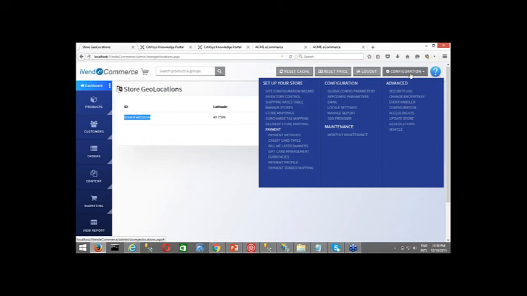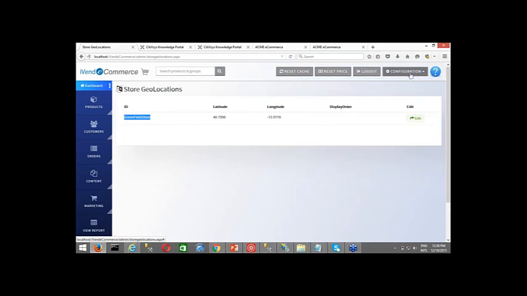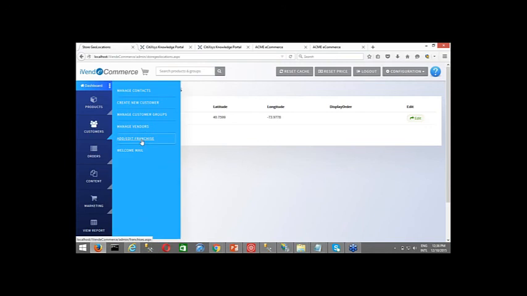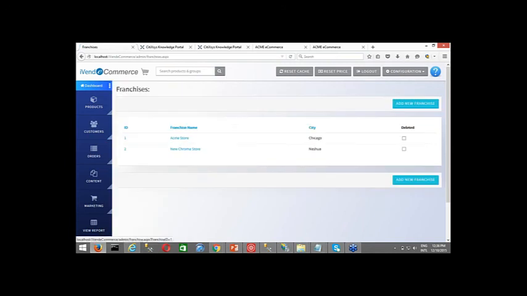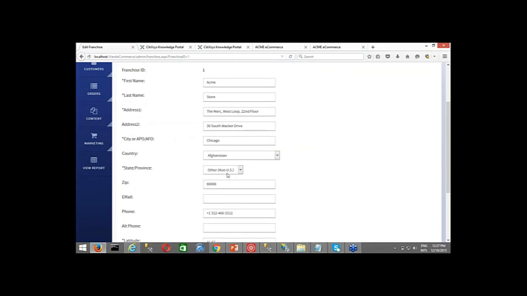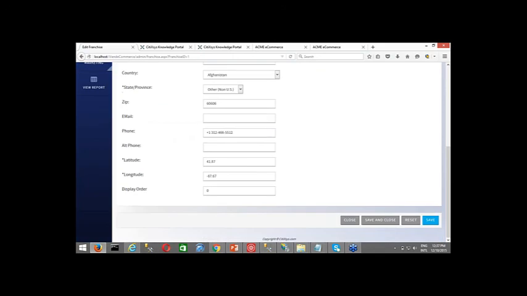And if you also want to show your franchisee stores, we have an option where you can configure those. So you go to customers and you click on add/edit franchisee. You can see that these stores are being configured over here. If you click on that, you need to enter all the details of the franchisee where your products are found. You can also enter the phone number and other details along with the latitude and longitude values.